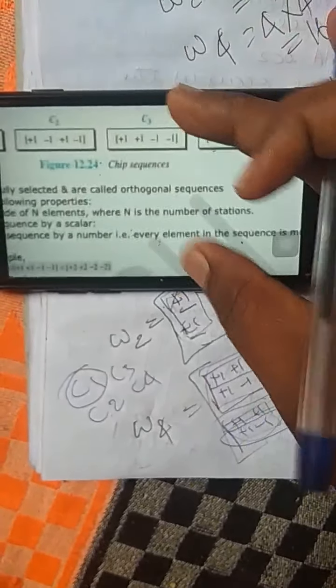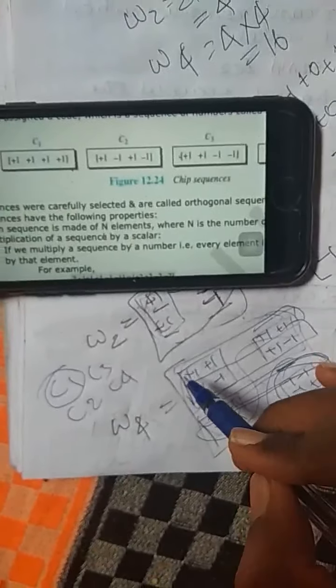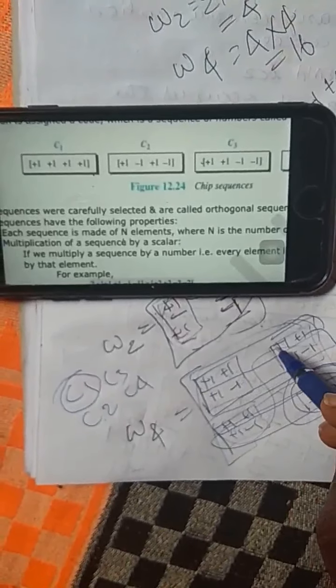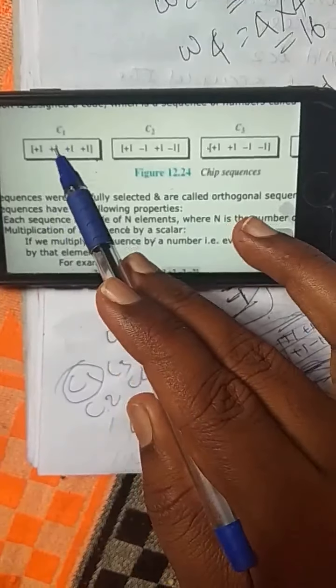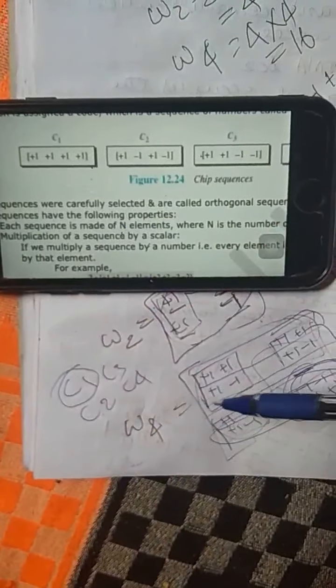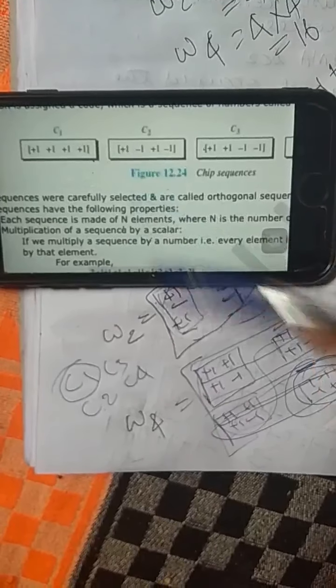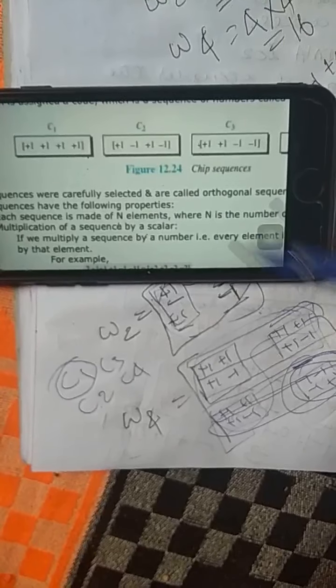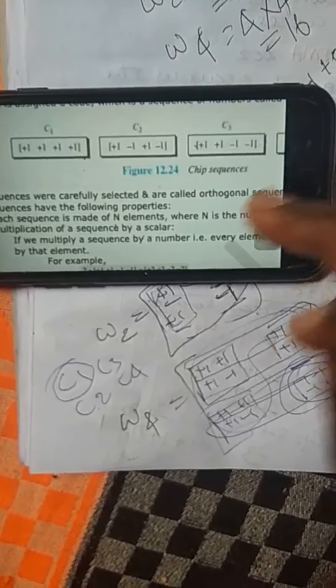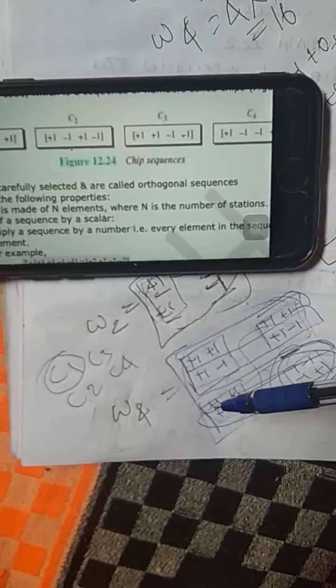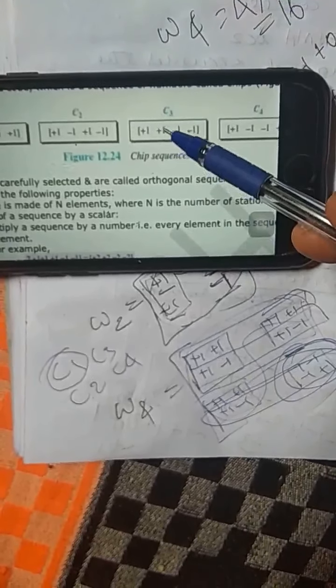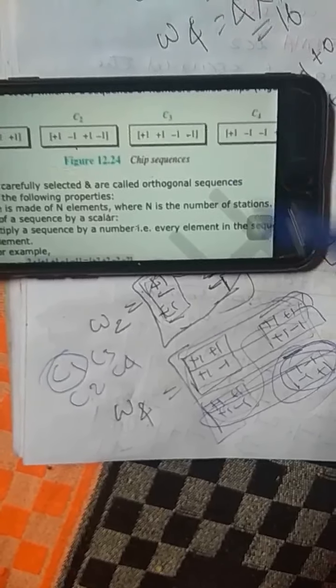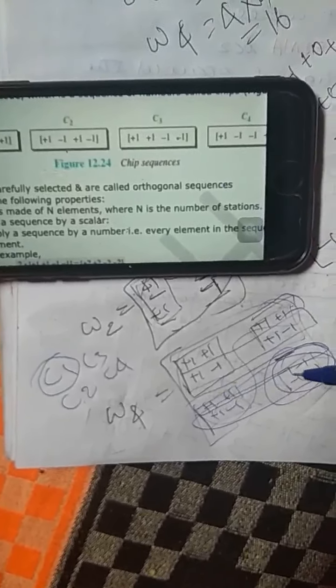Okay, you can see that plus plus plus plus. Next plus 1 minus 1 plus 1 minus 1. This is the second code. Third code: plus 1 plus 1 minus 1 minus 1.